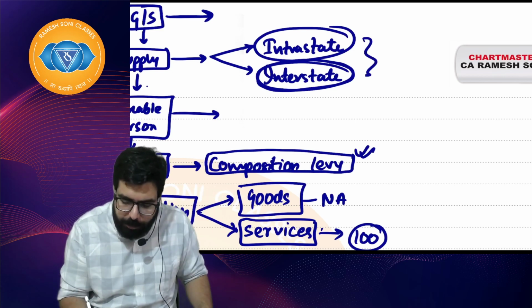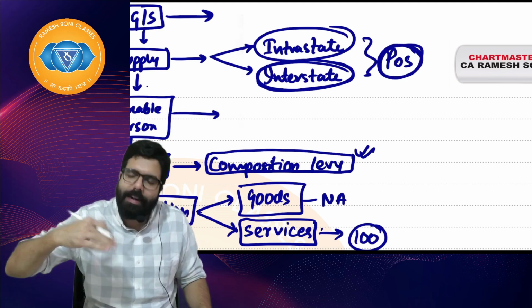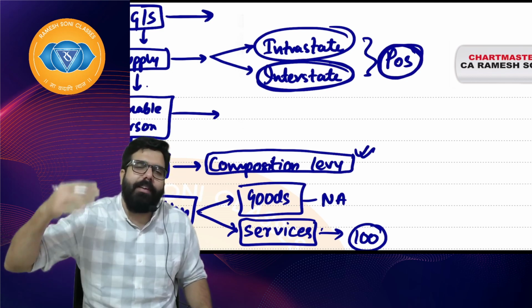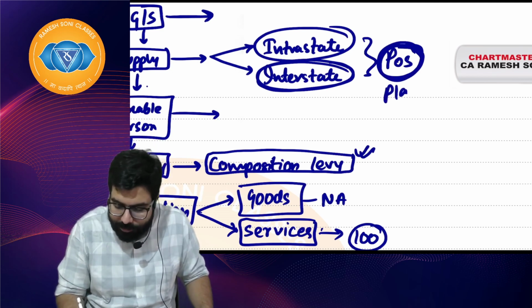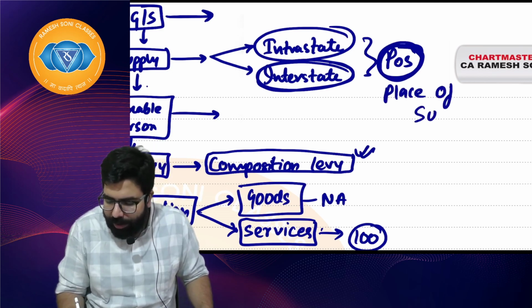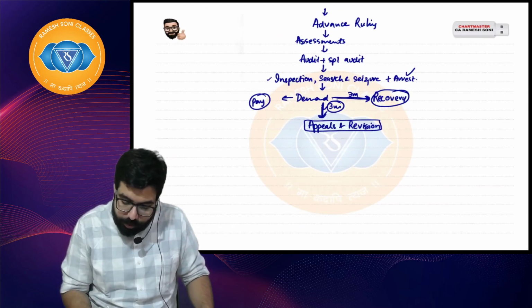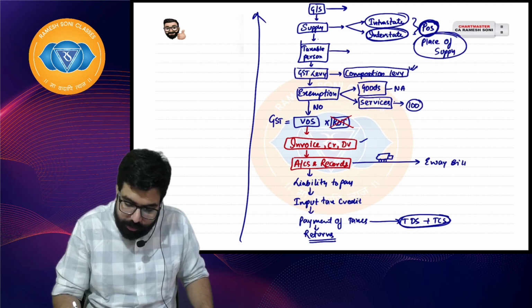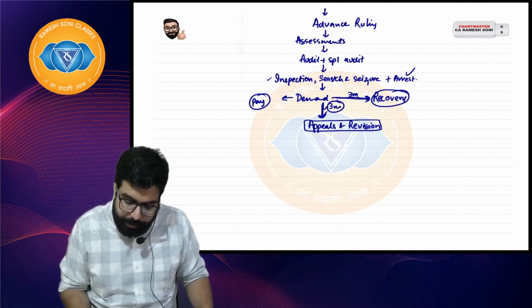So there is one more chapter we will be learning in linking, which is known as place of supply. The detailed discussion will come. This is the first class. I'll be talking about a chapter called place of supply. It is a very interesting, very easy chapter. Don't worry about it. So the place of supply is something we will be learning at the last, right?